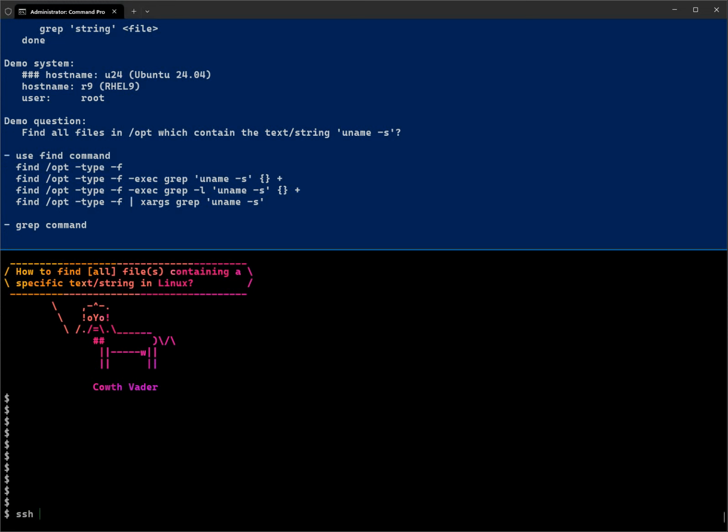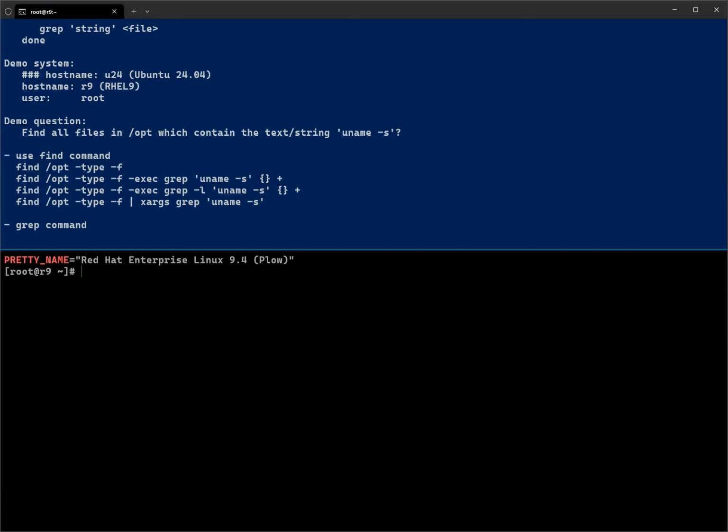As usual, we're going to log on to the server. In this case, we use R9. This is our Red Hat Enterprise server, Enterprise Linux 9.4. On this system, as I said, the demo question is to find any file containing this string, and we don't know which file. So first we need to find all the files in that directory, /opt. We are interested in files, not directories.